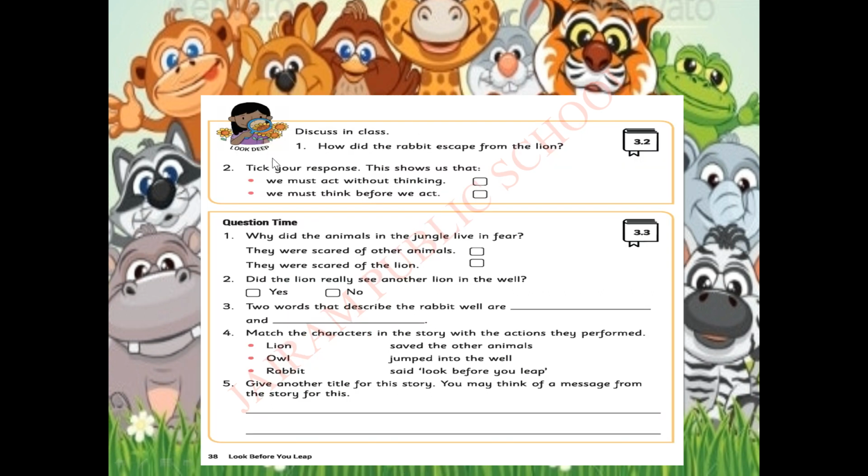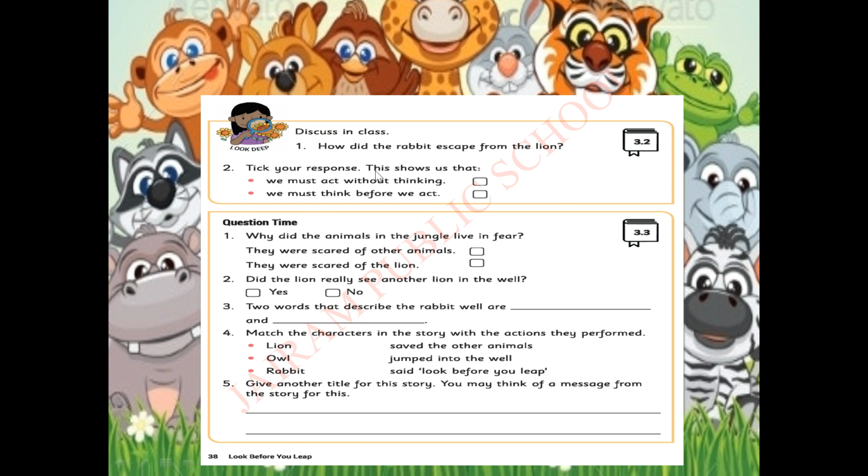Look deep activity. What activity is this? Discuss in class, how did the rabbit escape from the lion? The rabbit escaped from the lion by, yes, by having a clever plan. Next one.